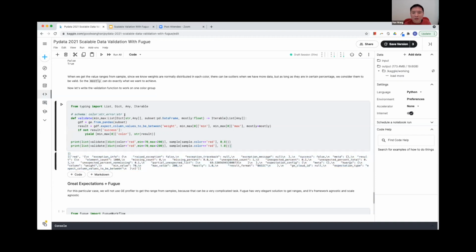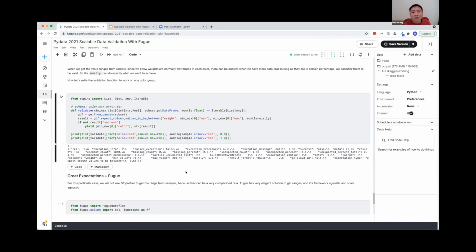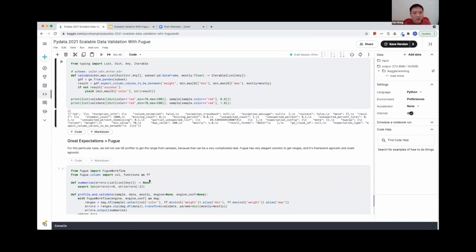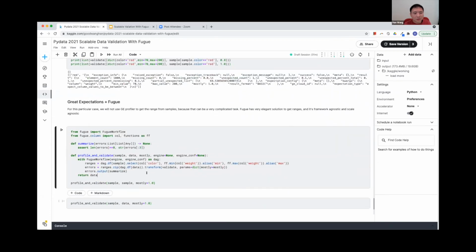Okay, with this simple validate function, now we want to see how we can leverage Fugue to do the auto profiling plus distributed validation. So look at this function. This is also an advanced use case for Fugue. So you need to initialize the Fugue workflow. Fugue is all about directed acyclic graphs. And here, just use that Fugue workflow directly.